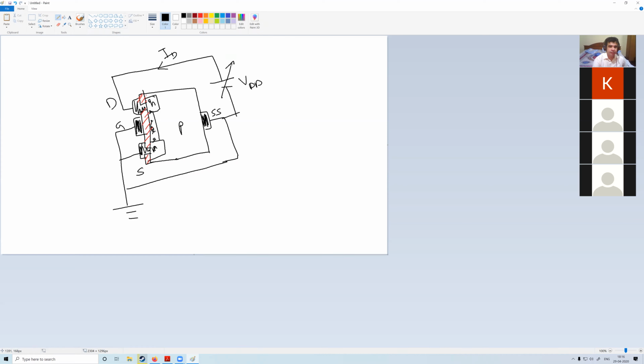Now what happens if I increase this? What happens if I increase VDD? You can write on the chat. What happens if VDD goes up, then what happens?